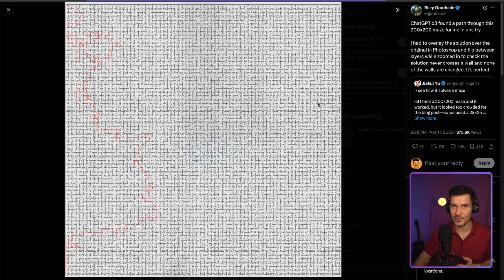This maze example demonstrates exceptional visual problem solving. The model was given a 200 by 200 pixel maze image and found a perfect path through it on the first try. So the user actually needed to overlay the solution in Photoshop, zoom in, and verify that it never crosses walls. Then he confirmed that actually the model was flawless.